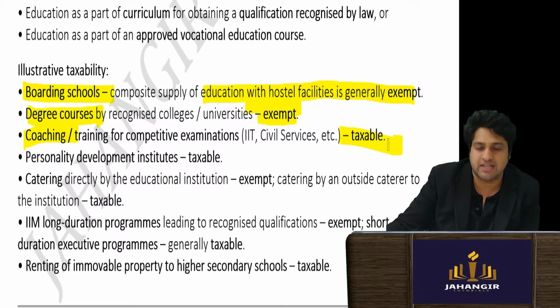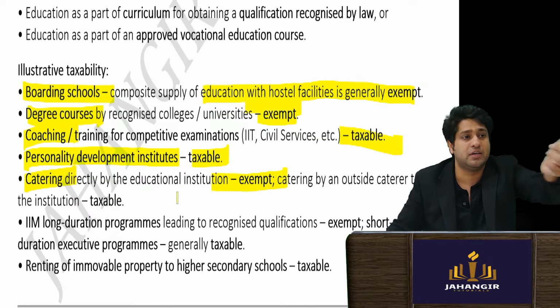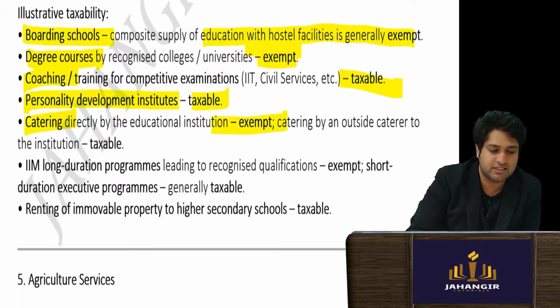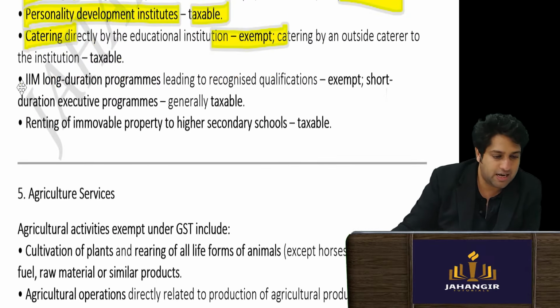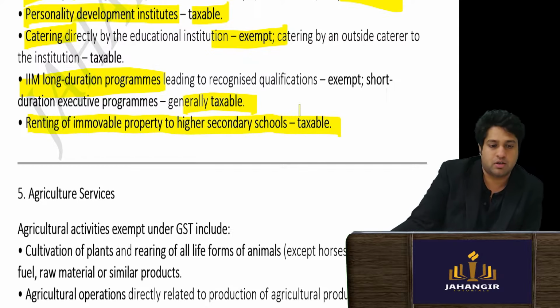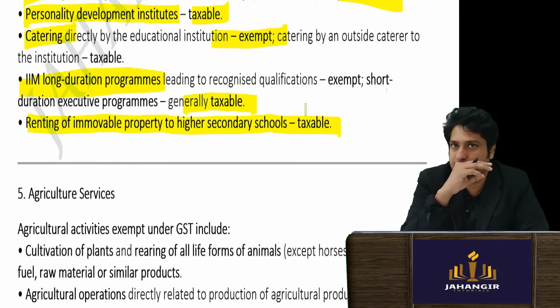Coaching is obviously taxable. Your personality development institutes are taxable. Catering for educational institutions which are exempt is exempt, like a university giving food. IIM long duration programs should obviously be taxable. Renting of immovable property to higher secondary schools is taxable.